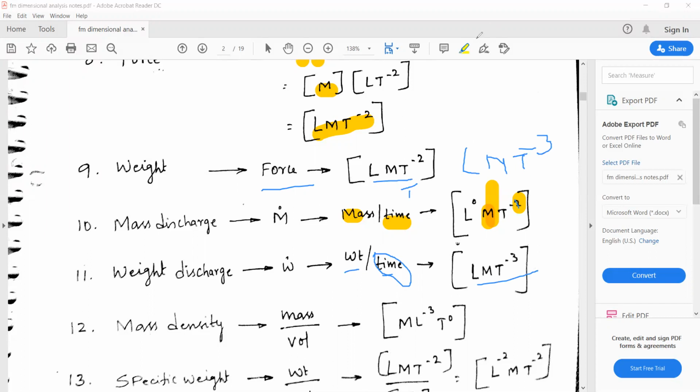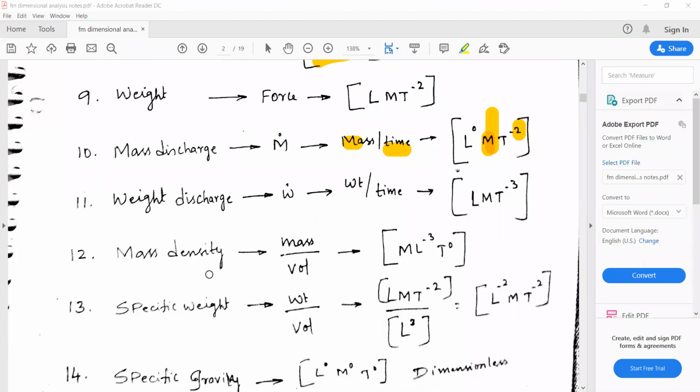Again for mass density: what is the unit of mass density? Kg per meter cube. Mass density is the ratio of mass per unit volume. So kg is related to mass, and per meter cube, meter is related to length. So divided by L raised to 3, or L to the power of -3, kg per meter cube.